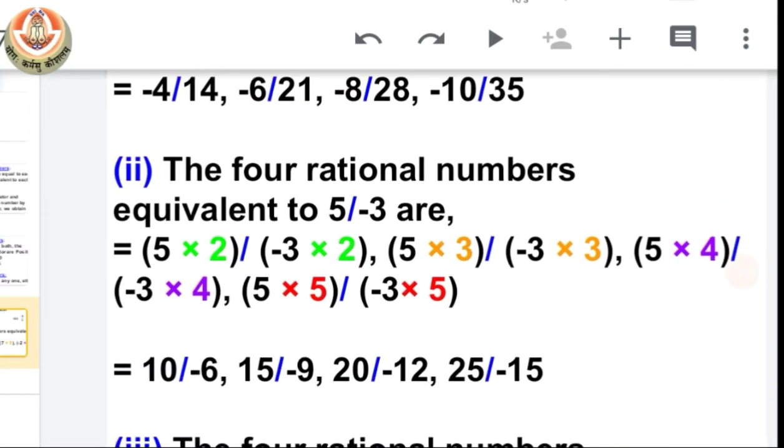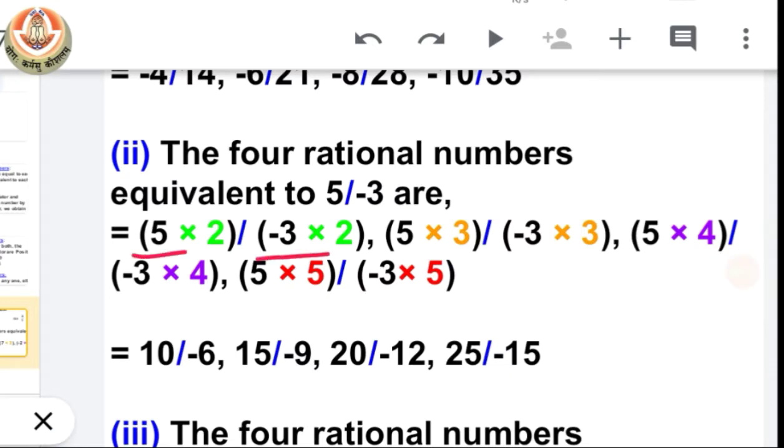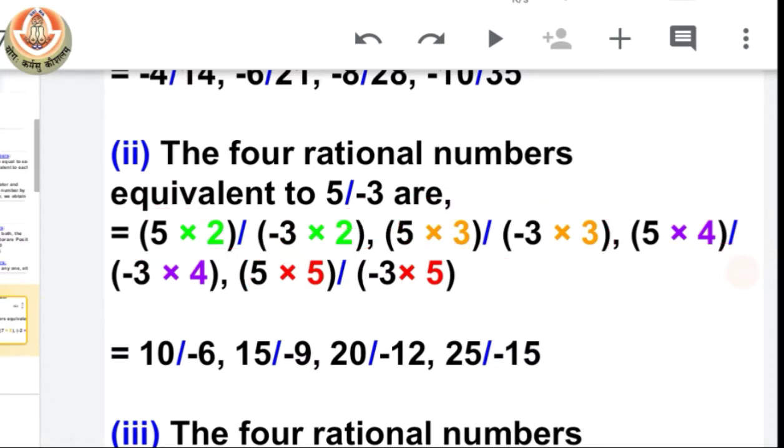We have to just keep in mind that at a time we have to multiply both numerator and denominator with the same number. You can see here for first equivalent rational number we multiply them with 2. For second we multiply them with 3. Similarly for third we multiply them with 4, and for fourth we multiply both of them with 5. You can multiply with 7, 6, 8, with any number, but at a time with same number, multiply numerator and denominator. Okay class, I hope you will do it yourself easily.